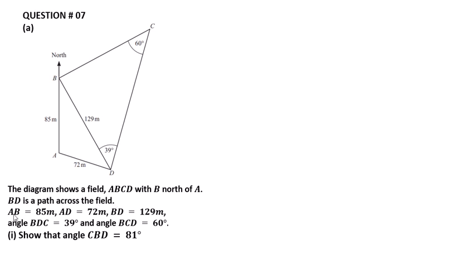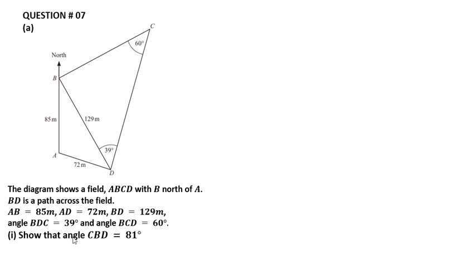The length of AB is 85 meters, AD is 72 meters, and BD is 129 meters. The angle BDC is 39, here this is angle 39, and angle ACD is equal to 60.